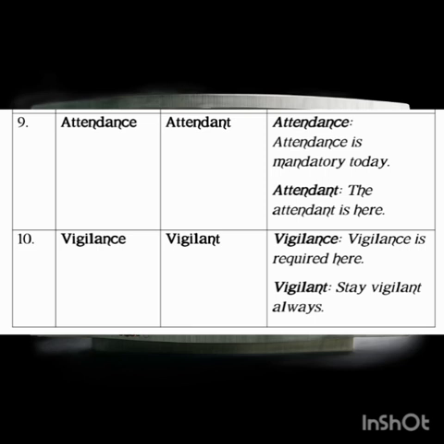The attendant is here. And of course, the last example we're going to give for today is vigilance and vigilant. Vigilance a noun and vigilant an adjective. In sentences, you have vigilance. Vigilance is required here. Vigilance is required here. And then vigilant, which is an adjective, you have stay vigilant always. Stay vigilant always. These are the words we have for you for today.